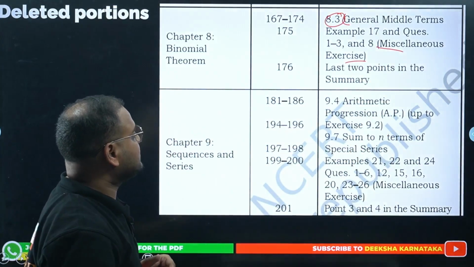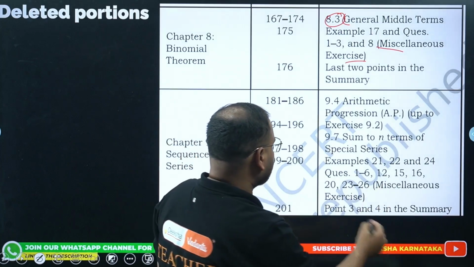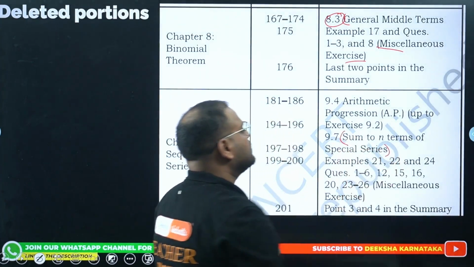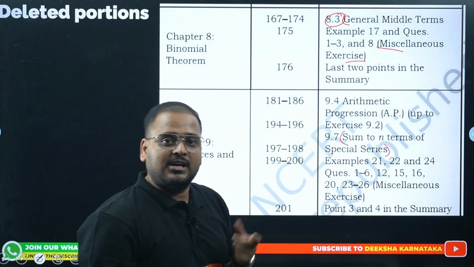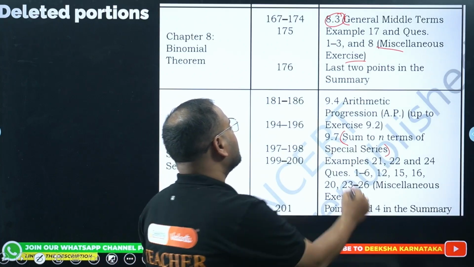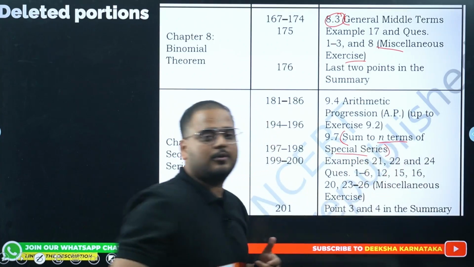Chapter 9, sequences and series. Okay, this is important. This is cut off. Sum of n terms of special series. Special series were there for a sum, so those parts are cut off from your portions.